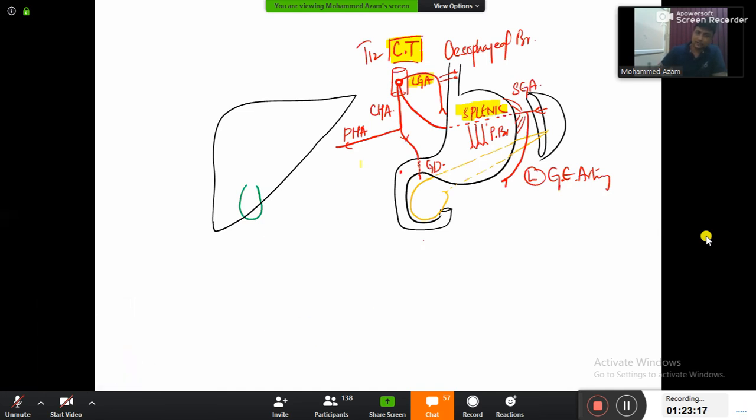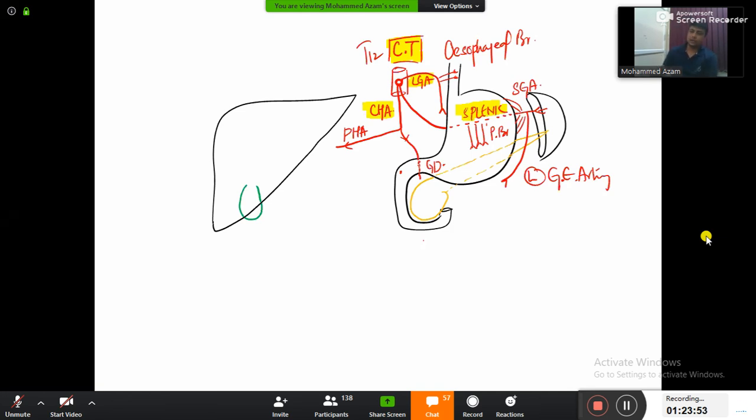Let me repeat once more for you people. Everyone please observe here, stop writing. Common hepatic artery is dividing into proper hepatic artery towards liver, and one more artery between the stomach here and duodenum here. Stomach and duodenum, in the middle we are having gastroduodenal artery.